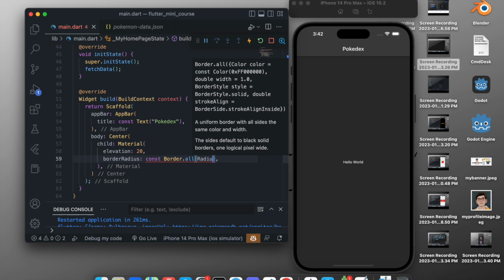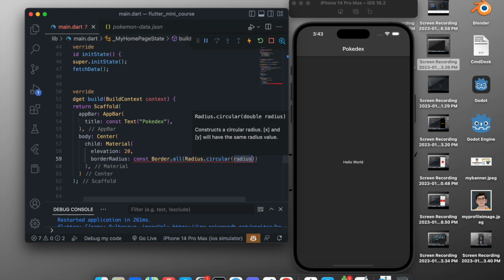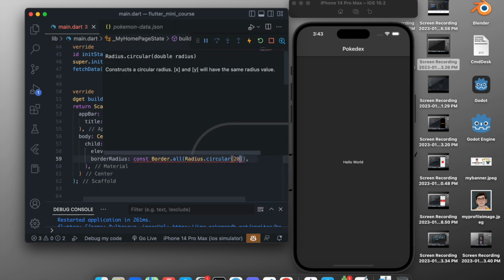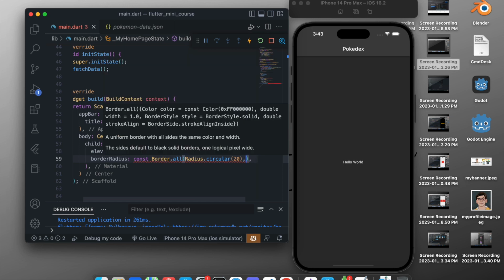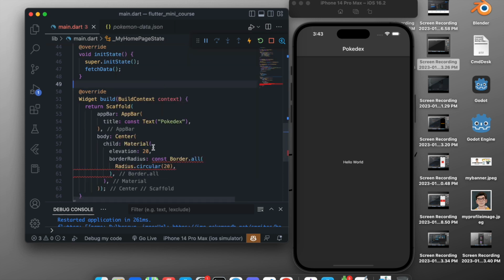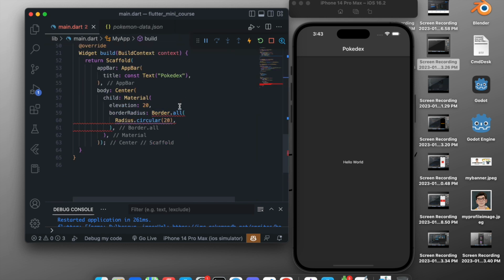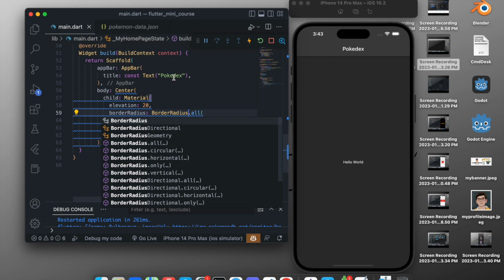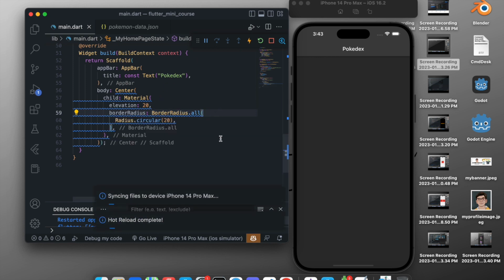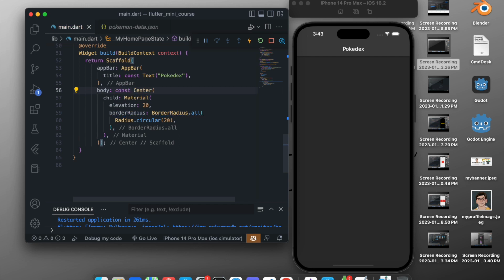The spelling is wrong, so Radius.circular, and it will be something like 20. And after adding this, just add a comma and come out of here, and it says to try something. Okay, I have made a mistake right here, BorderRadius.all, not Border.all. So now it will solve the error, and it is constant again. And here we go, we have created the border radius.